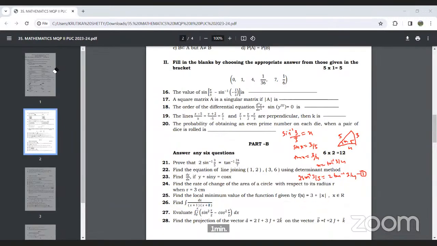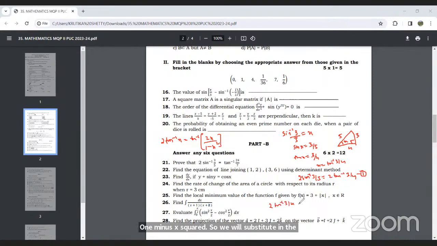I'll write the formula and then substitute. See, pay attention, the formula is 2 tan inverse x is equal to tan inverse 2x upon 1 minus x square. So we will substitute in the formula. So 2 tan inverse 3 by 4 is equal to tan inverse 2 into 3 by 4 divided by 1 minus 3 by 4 square.